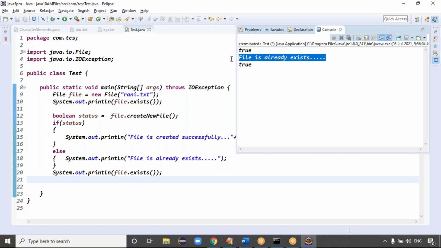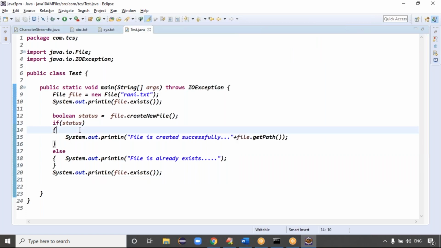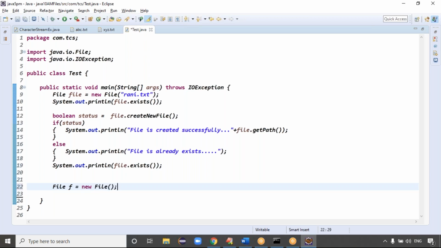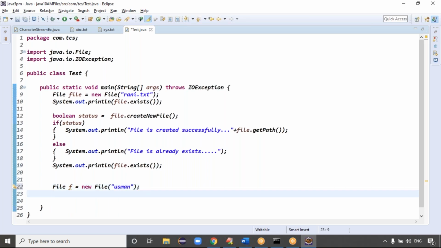F dot createNewFile means what will it do, guys? It will create the new file. That is the point. Now we created the file, but if you want to create a directory, what will we do? Again, File f equal to new File. Assume the directory name is Usman. Don't give the extension, because you are trying to create a directory.